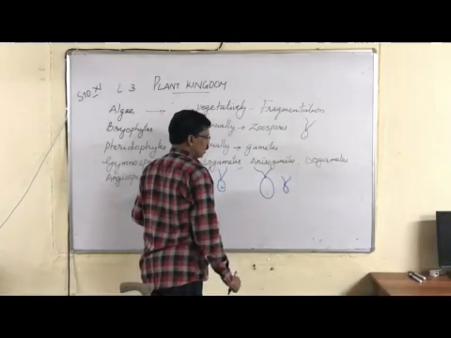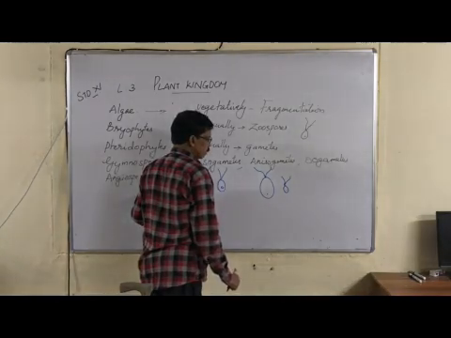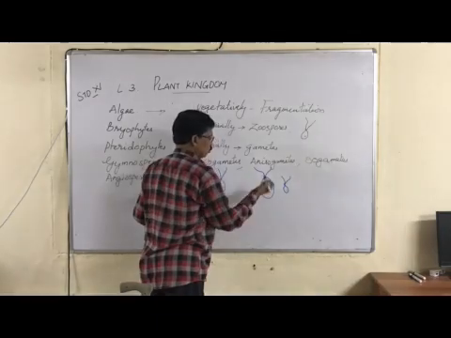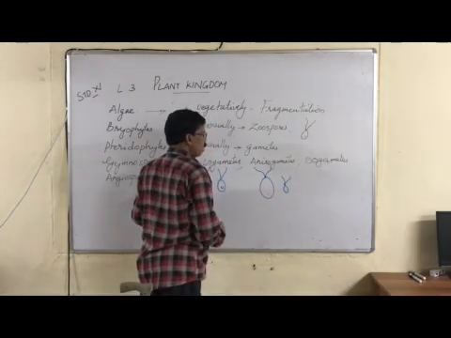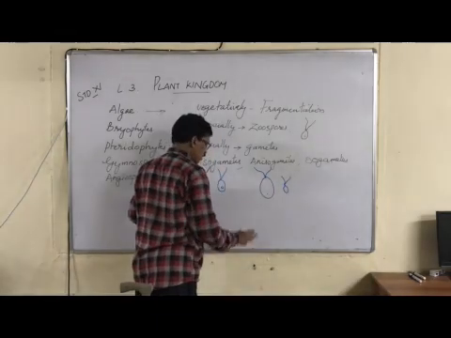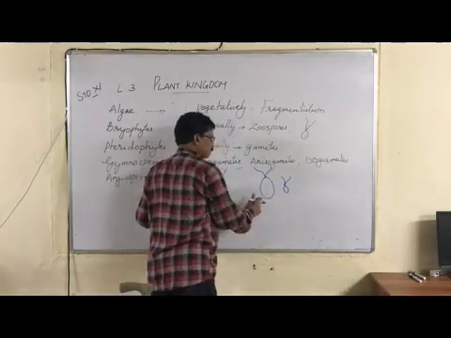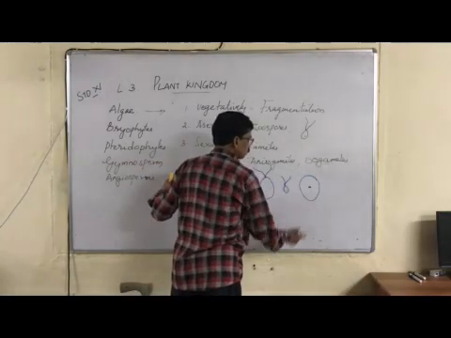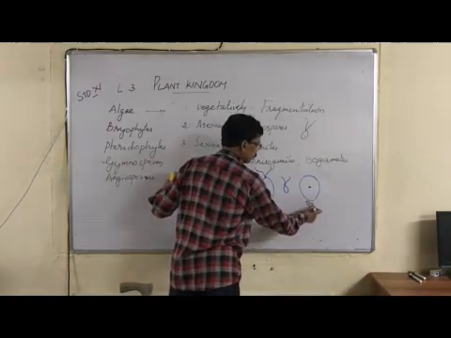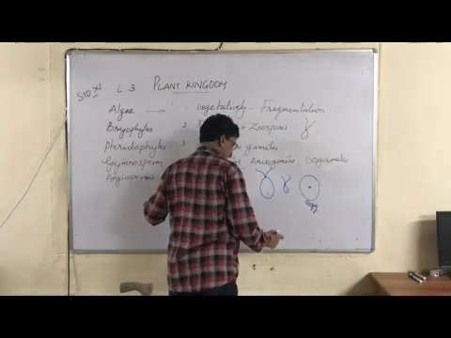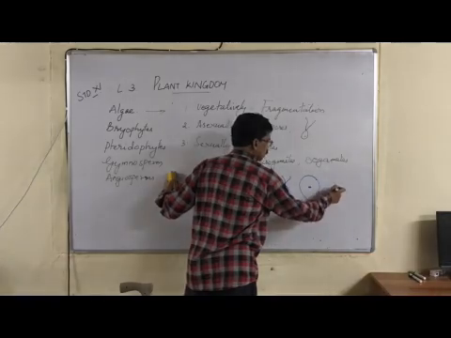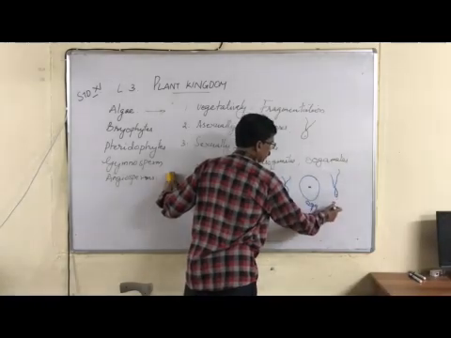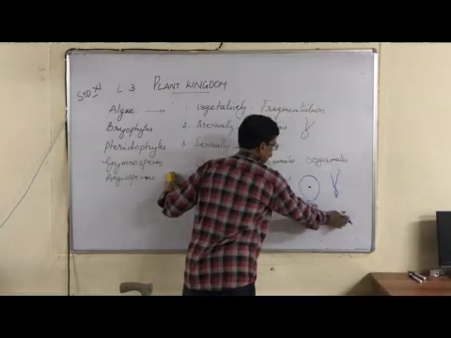These are commonly found in many algae like Oedogonium, which you will study later. Now oogametes are the most advanced and developed gametes. One of the gametes is non-motile. They are spherical. We call it the egg or ovum. And the second one, the male gamete, is smaller and motile. This is the sperm or male gamete.